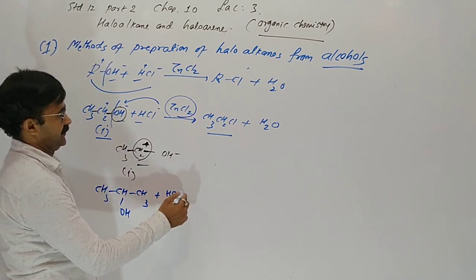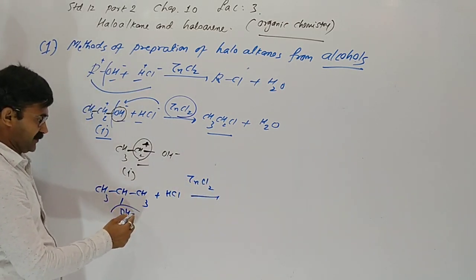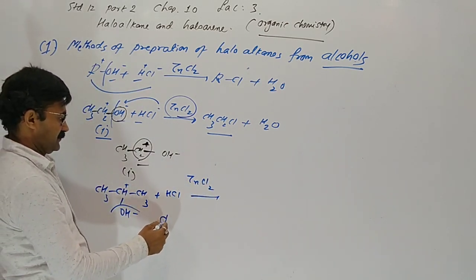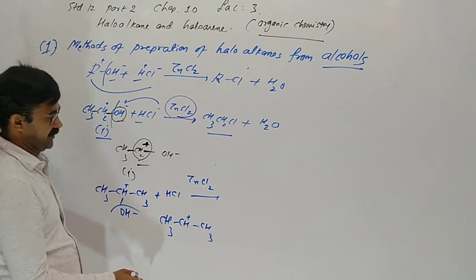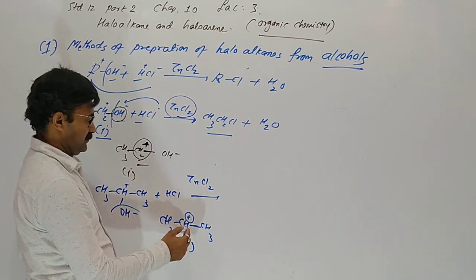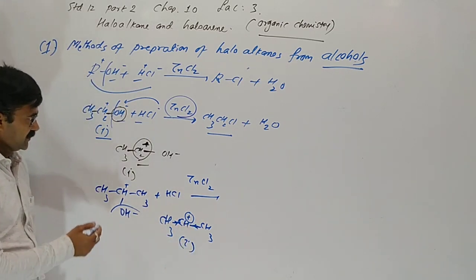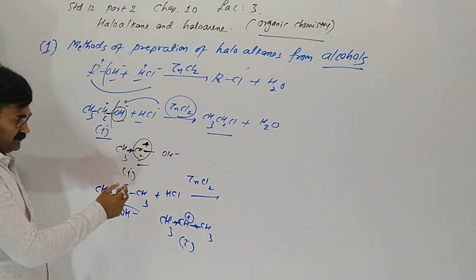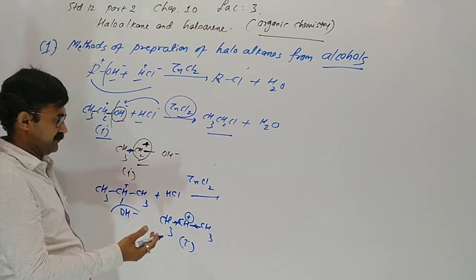Now the second one: suppose propan-2-ol is taken. We react it with HCl and ZnCl2. After removal of OH, the middle carbon of the propane becomes positively charged. This is a secondary carbocation, a positively charged carbon attached to two other carbons. Here there are two donor groups, so the secondary carbocation is more stable.